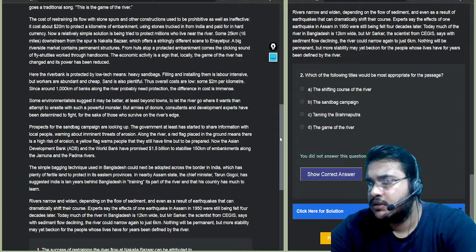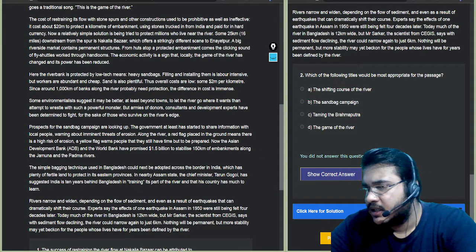Shifting course, do I have anything related to the shifting course? I think somewhere in the last part, I think it was, nothing will be permanent, but more stability will come for the people.